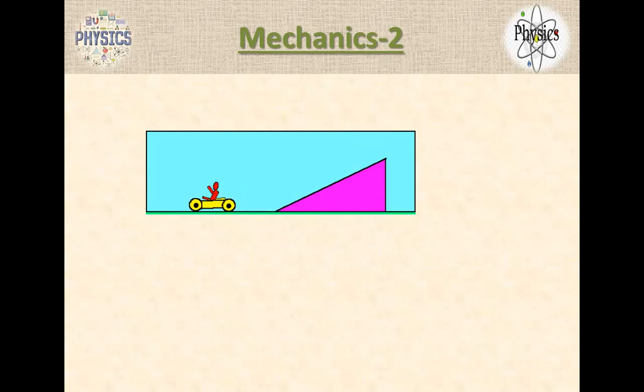If I keep a lorry and a car, and the lorry comes and bumps the car, what happened? Which one is damaged more? The car. So definitely moment of inertia completely depends on the mass, and it always opposes the motion of the bodies. That's what you have to understand.